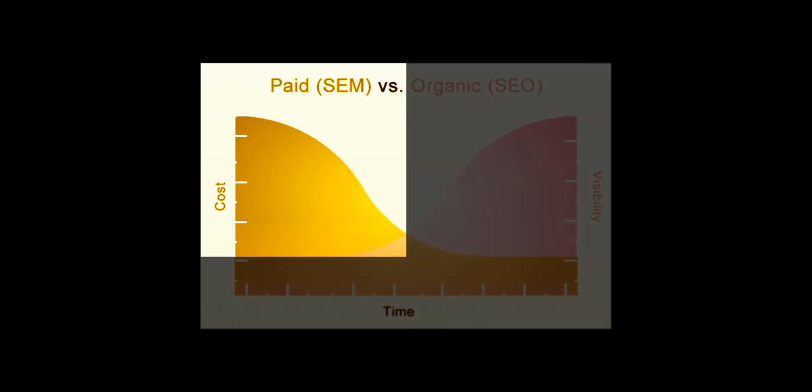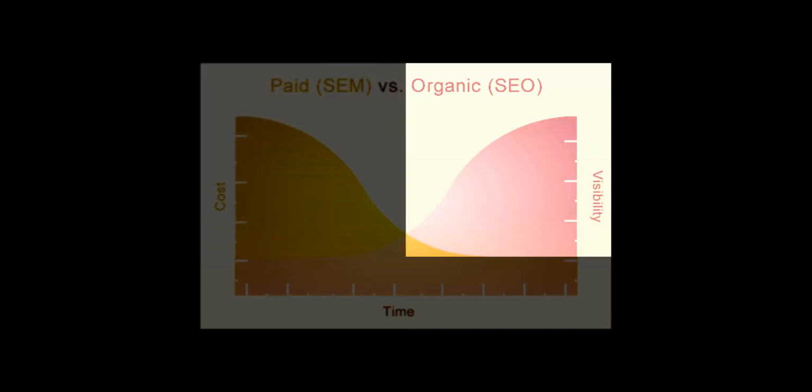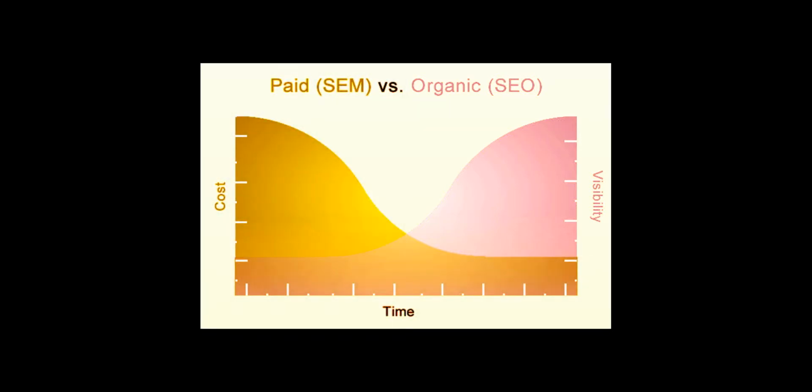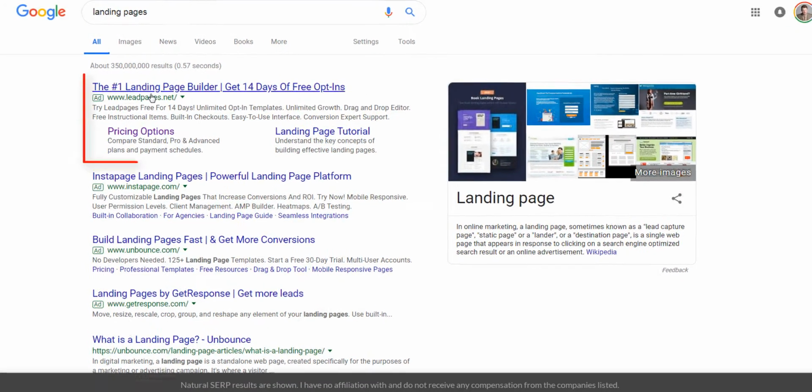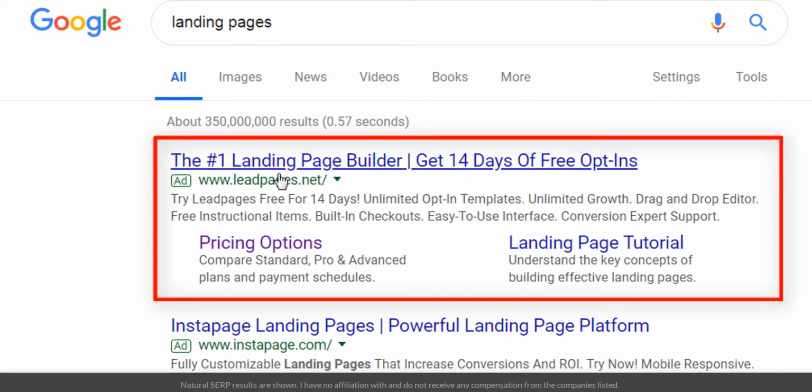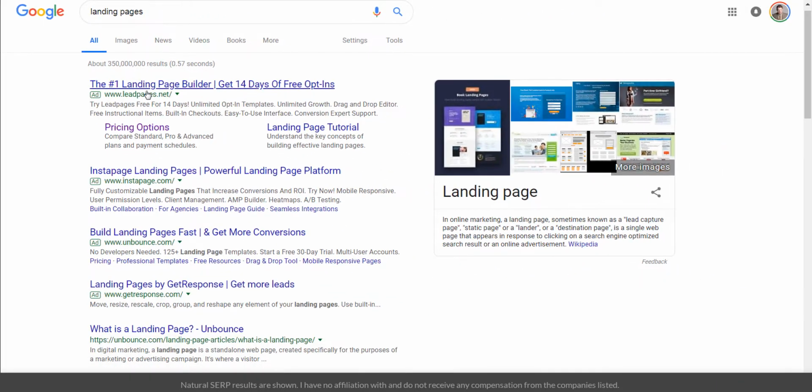They pay every time someone clicks on one of those links, which is different than the organic SEO in that no one pays when those links are clicked. The only cost there is what it took to actually win that race. If I click on this item here, I will actually cost this company money. So to be polite for the purposes of this video, I'm not going to click on it.